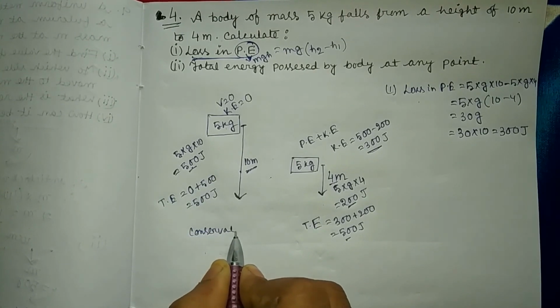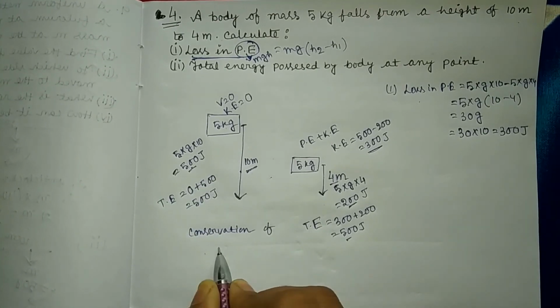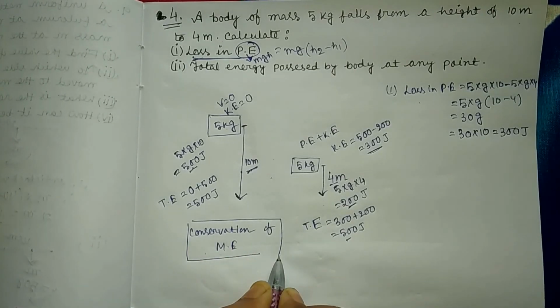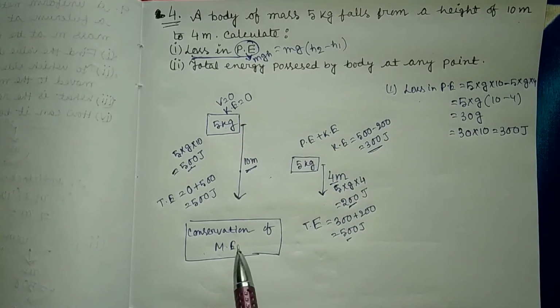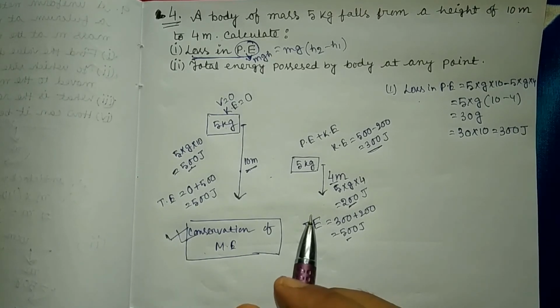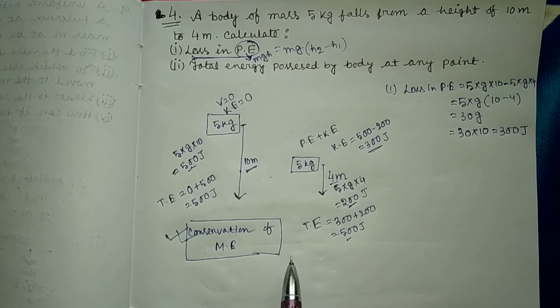This is conservation of mechanical energy, right? So this topic is very, very important. You guys now surely understand the topic, right?